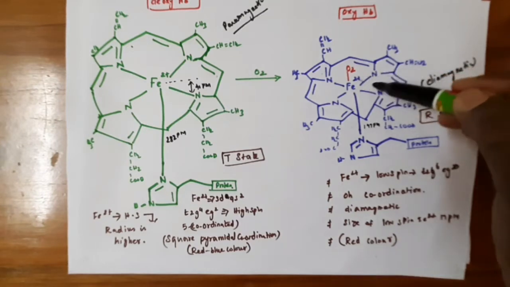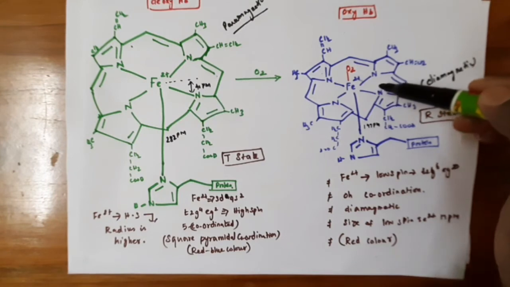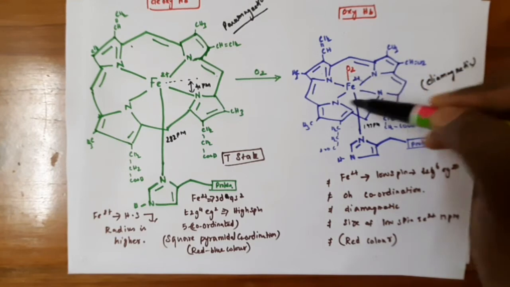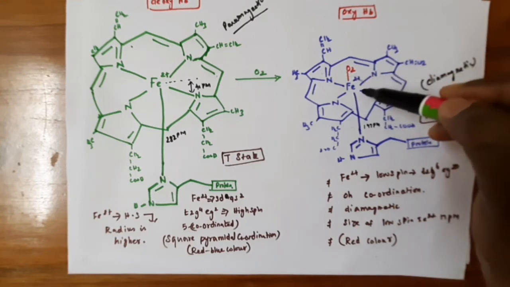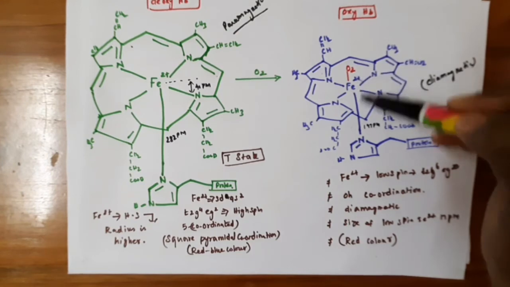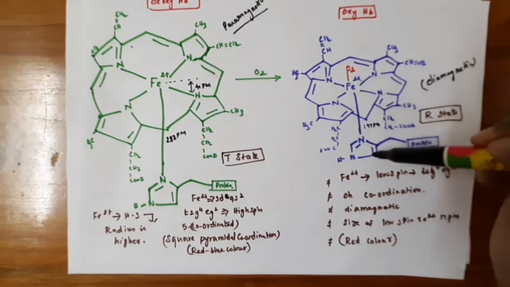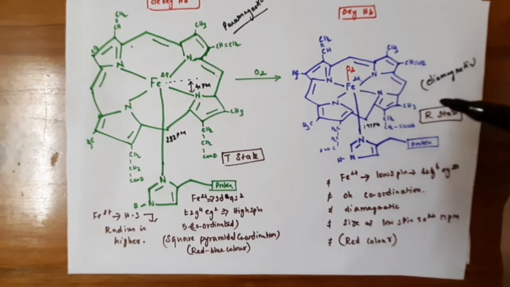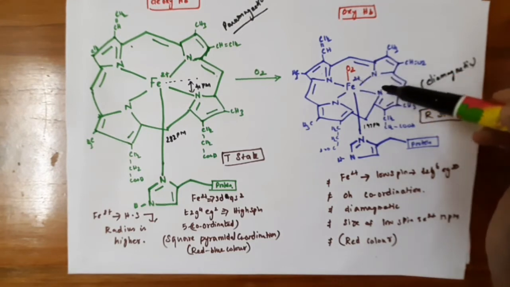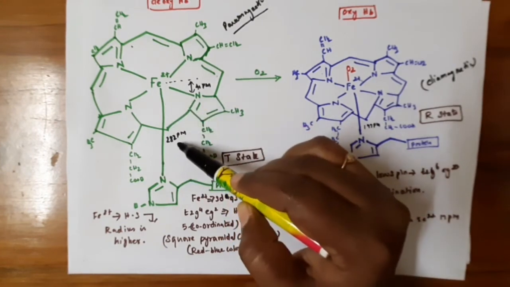So there is less repulsion between the nitrogen and the iron atom, and the size of the iron gets reduced. As soon as it is reduced, the iron easily fits into the cavity of the porphyrin plane. So the iron is now in the porphyrin plane, and as the size of this Fe2+ reduces, it brings the imidazole ring near to it, and the oxygen binds this Fe2+. If you see this distance, it was 282 pm.